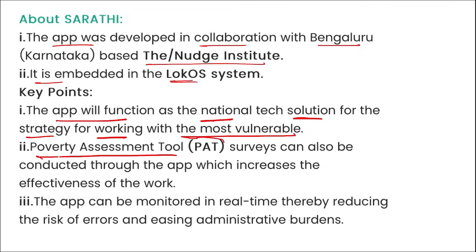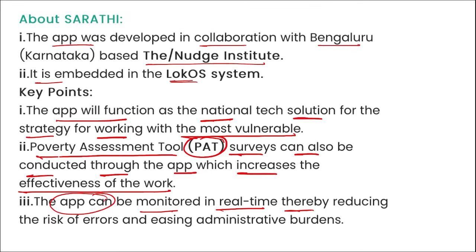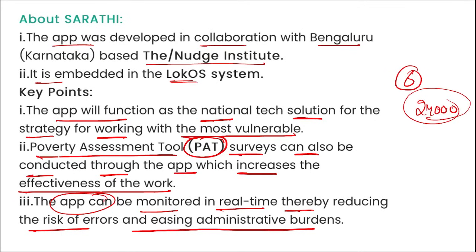Poverty Assessment Tool, PAT, surveys can also be conducted through this application, which will increase the effectiveness of the work, and the app can be monitored in real time, thereby reducing the risk of errors and easing administrative burdens. Then this Sarthi will initially be deployed in 6 states, supporting 24,000 most vulnerable households. Right? So this Sarthi application will help government schemes reach the beneficiaries of those particular schemes.